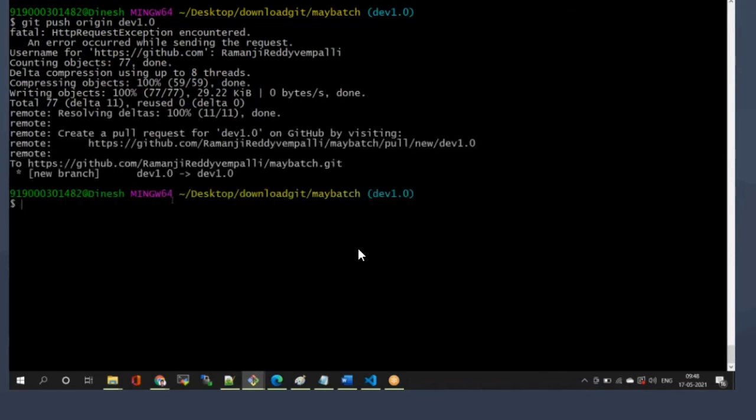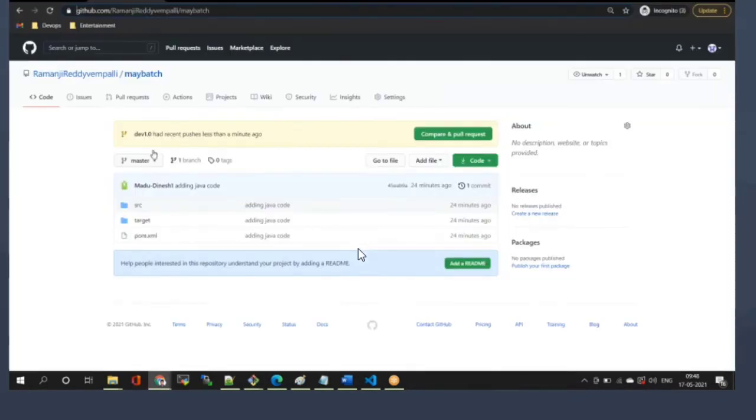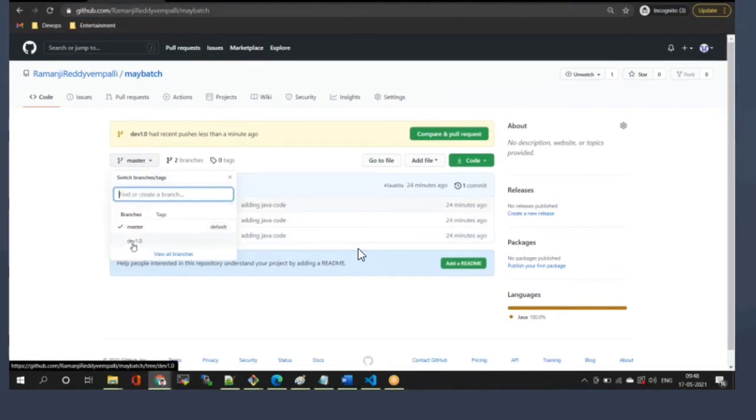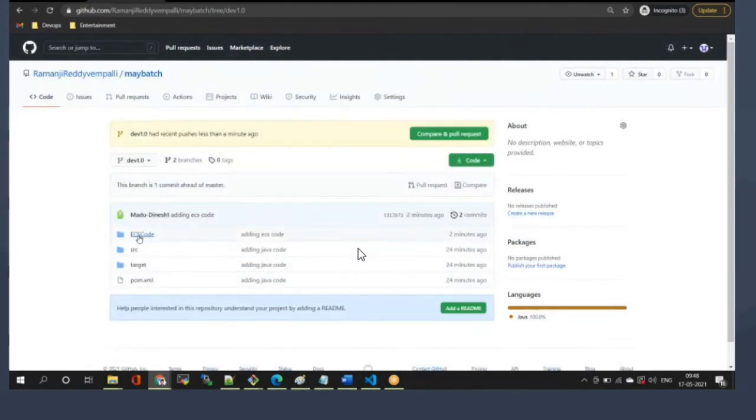Okay. Now go to the repository, refresh the browser. Now you see master is there, right? But why is ECS code not coming here? Because check here, one more branch is created. What is the branch name? Dev 1.0. Click that. You see ECS code is available here. Got my point or not?